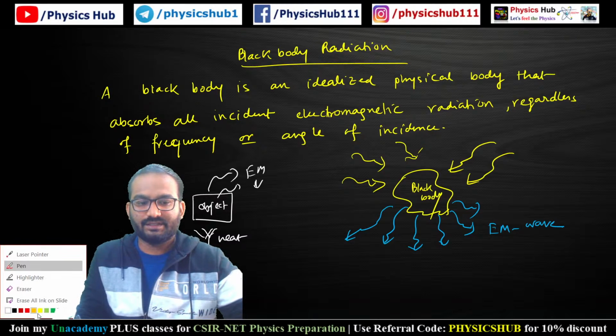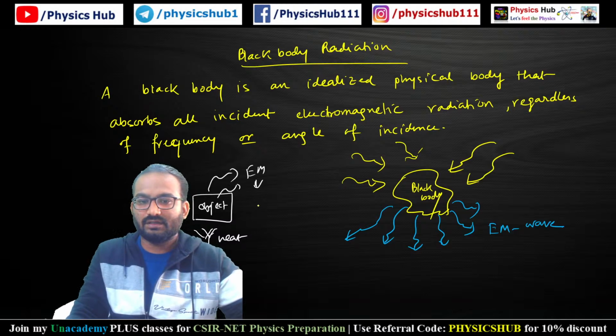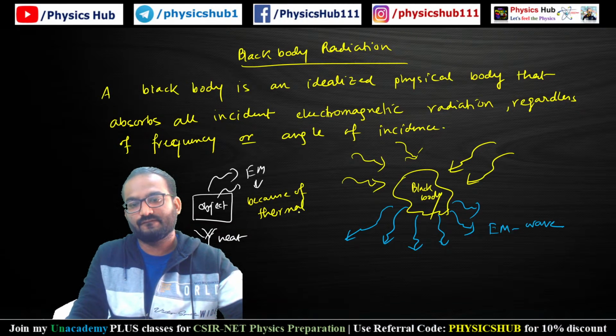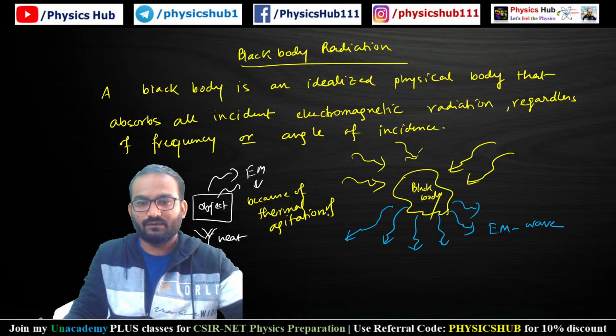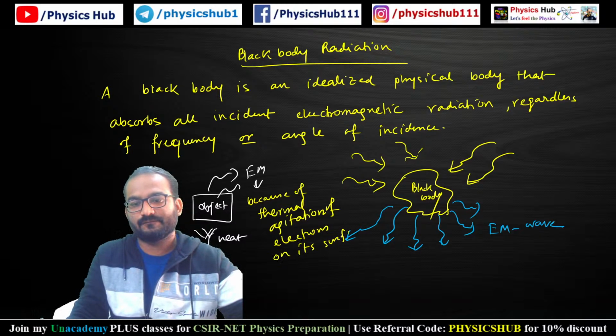When an object is heated, it emits electromagnetic radiation because this is the result coming from the thermal agitation of electrons on its surface.